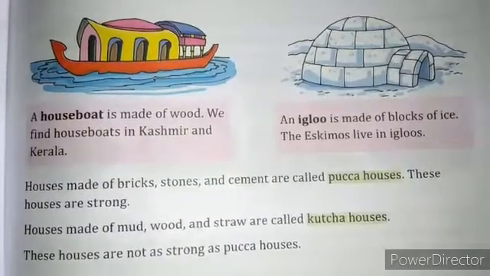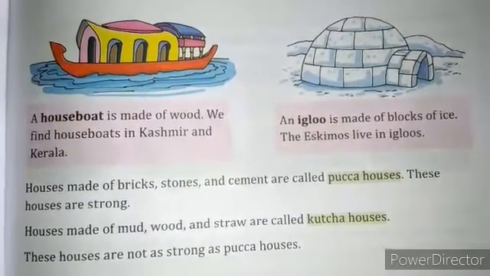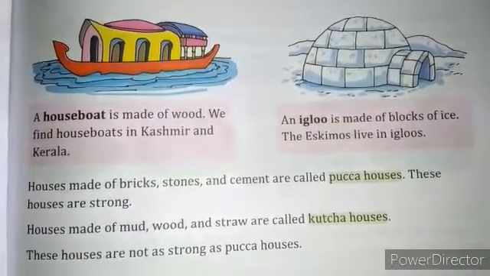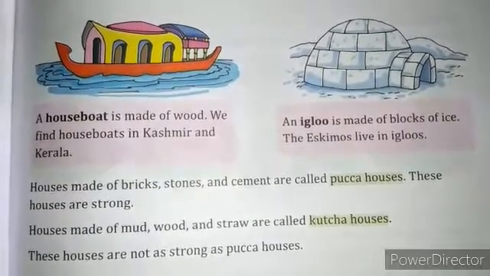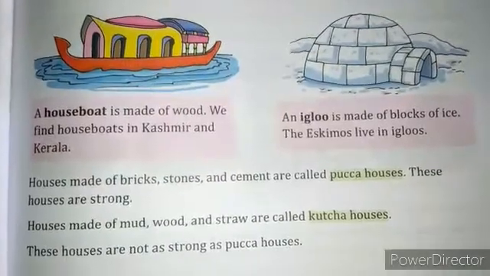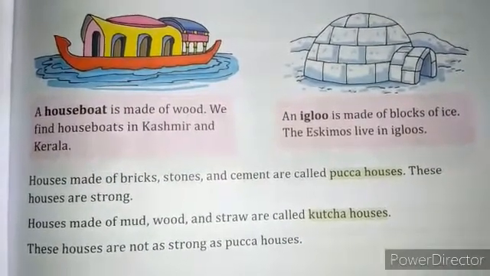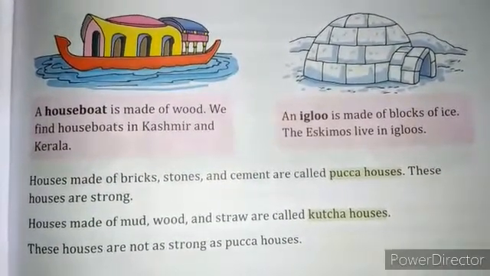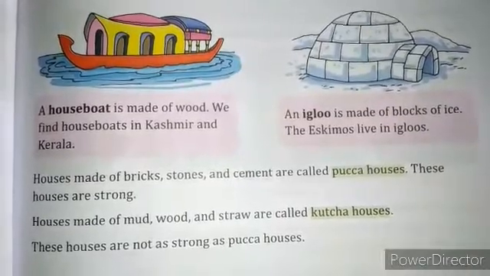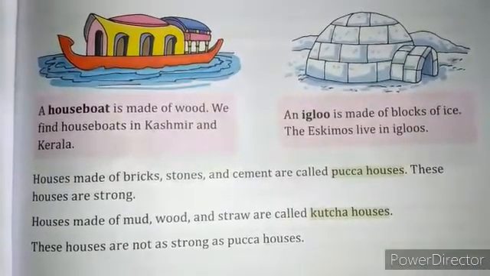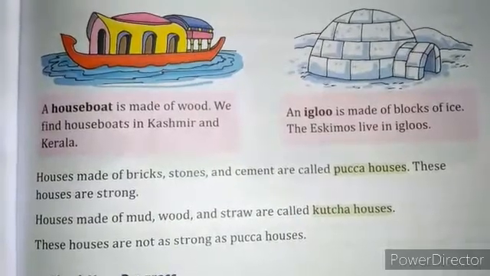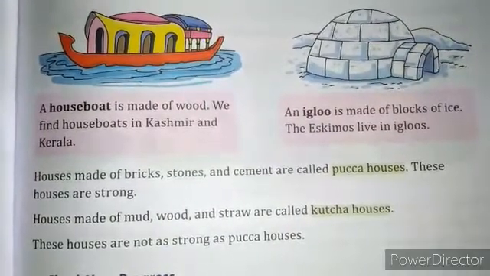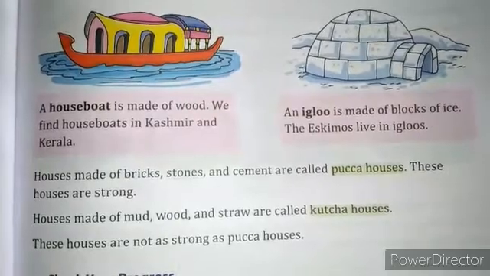Now an igloo is made of blocks of ice. The Eskimos live in the igloo. You can see in the picture, it's a shape of ice cubes which have been made by the ice cubes, and in the ice area there is heavy snowfall, so there is a very cold situation. So the people living there, mostly the Eskimos, live in these igloos.